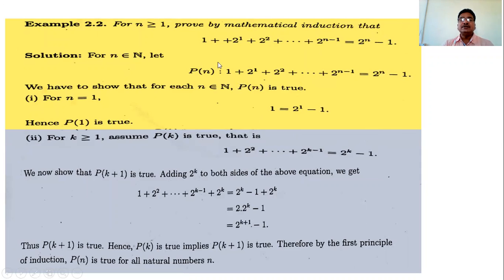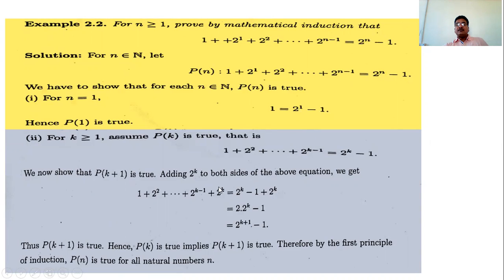Then we have to show this result is true for n equal to k+1. That is, we have to prove 1 plus 2 raised to 1 plus 2 raised to 2 and so on up to 2 raised to k+1 minus 1, which is 2 raised to k, is equal to 2 raised to k+1 minus 1. That is why I have to show this.